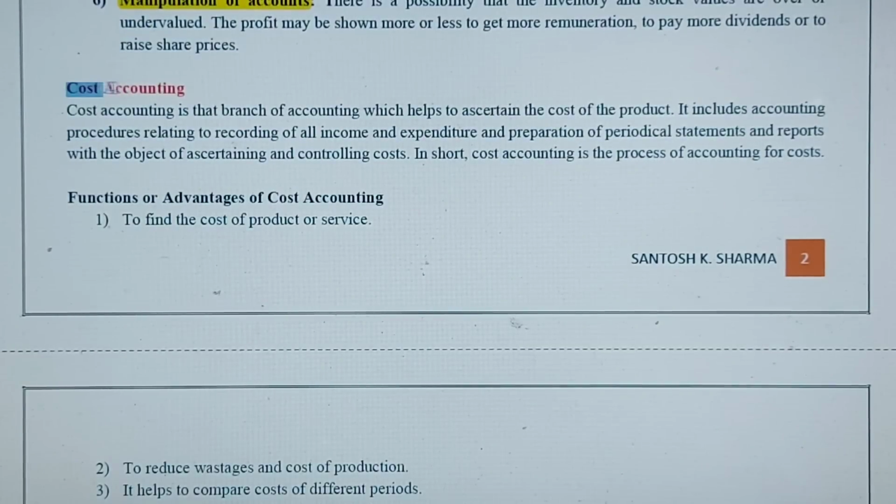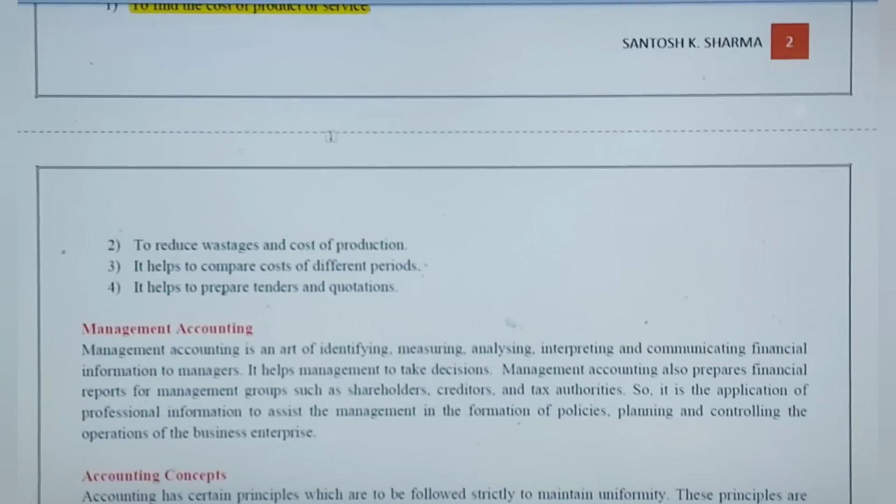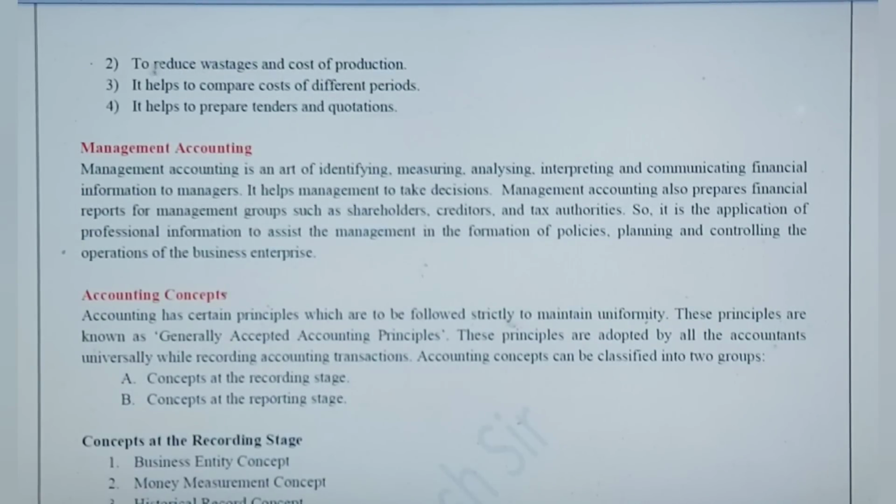Then cost accounting. As the name implies, cost accounting is that branch of accounting which helps to find the cost of a product. So you can get the meaning from here. Okay friends, let's see the different functions or advantages of cost accounting. Firstly, we can find out the cost and service of a product. We can reduce wastages and the cost of production of the product when we analyze the information provided by the cost accountants. Then it helps to compare the cost of different time periods, and on that basis we can set the standard cost.